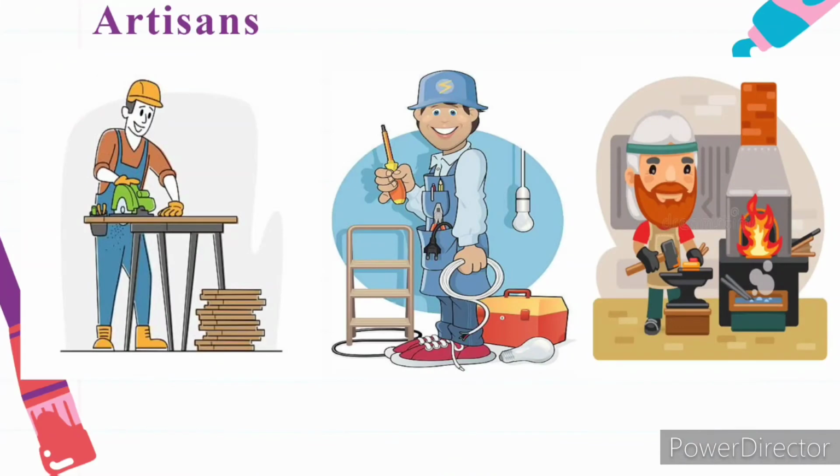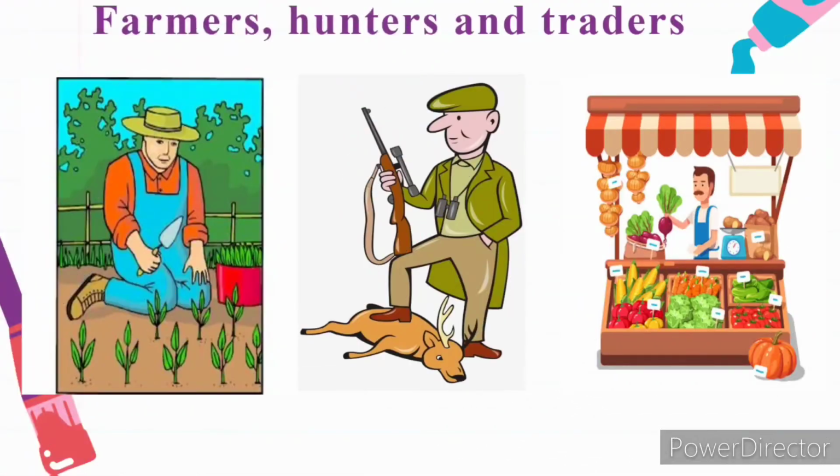In a community, there are artisans. Now, who are artisans? Artisans are workers who practice a manual skill, and these artisans include carpenters, blacksmiths, and electricians. Also in a community, there are farmers, hunters, and traders.